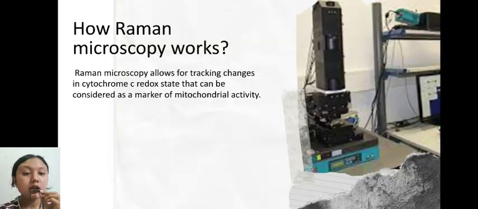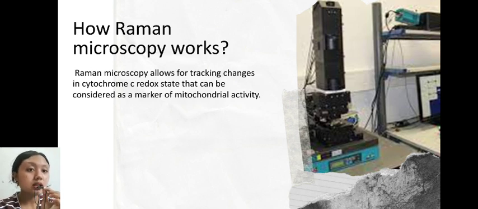Okay, the change of mitochondrial membrane potential in endothelial cells can be detected by Raman microscopy. On the right side of the slide is a picture of the Raman microscope. And how does Raman microscopy work? Raman microscopy allows for tracking changes in the cytochrome C redox state that can be considered as a marker of mitochondrial activity.